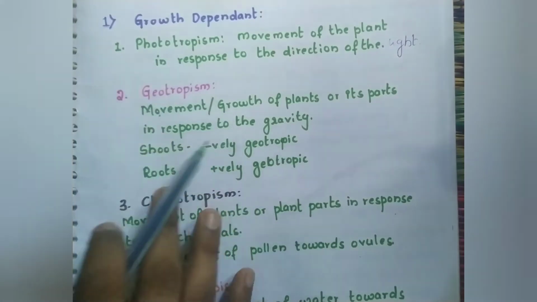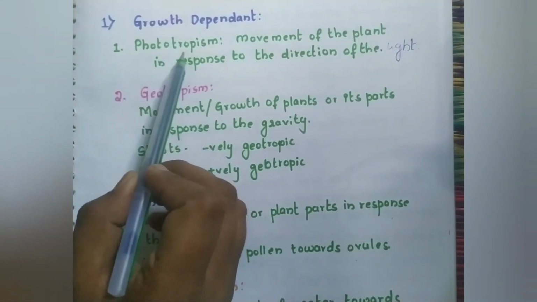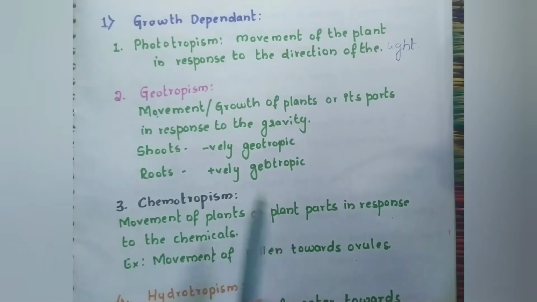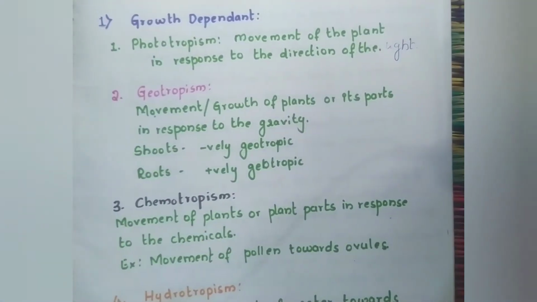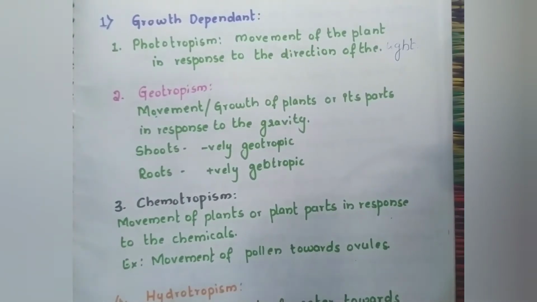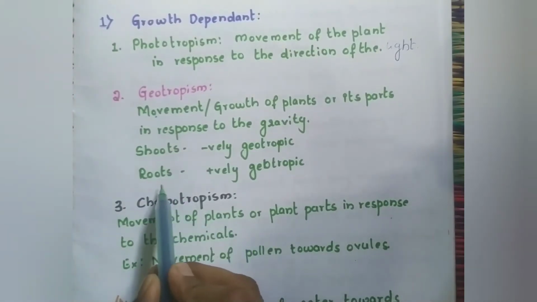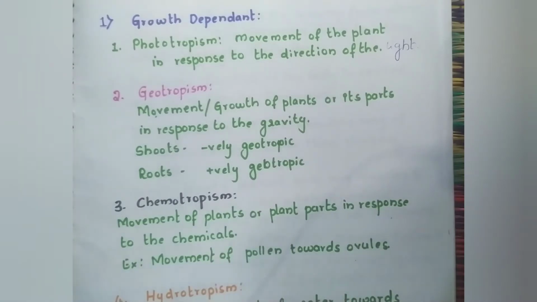In your lower classes, you would have done some activities regarding this. Please recall it. The second one is geotropism. There are two types of geotropism: positively geotropic and negatively geotropic. Positively geotropic means moving towards the earth. Negatively geotropic means moving away from the earth. Both of these are shown in the plant.